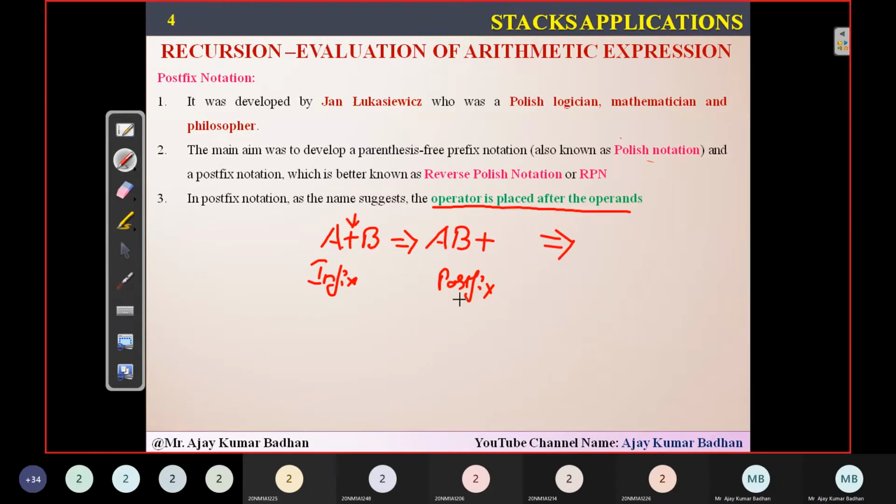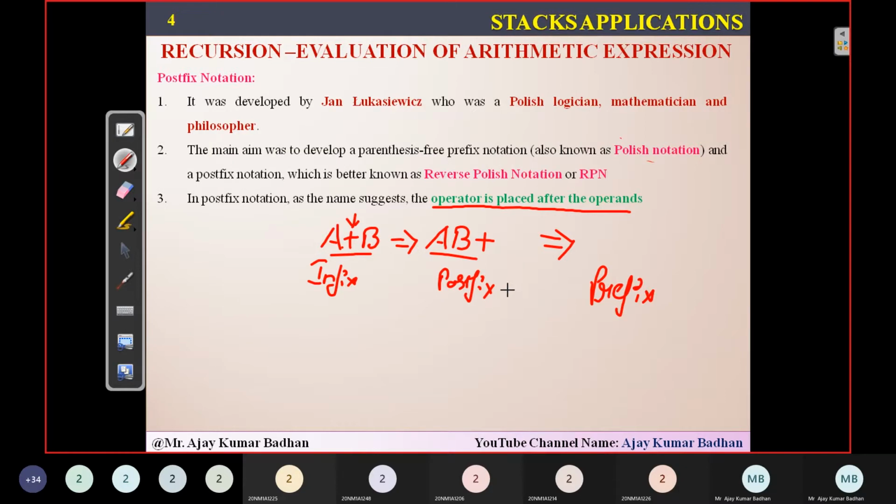This is what the system can understand, and this is what we can understand. If I give you A plus B, you understand what the value of A is and what the value of B is, and that we will be doing addition here. But if I give the same to the system, it won't understand. Now the system will convert it into this. Now the system can understand that it has to perform addition between A and B, and it will perform the operation. Then what about prefix notation?